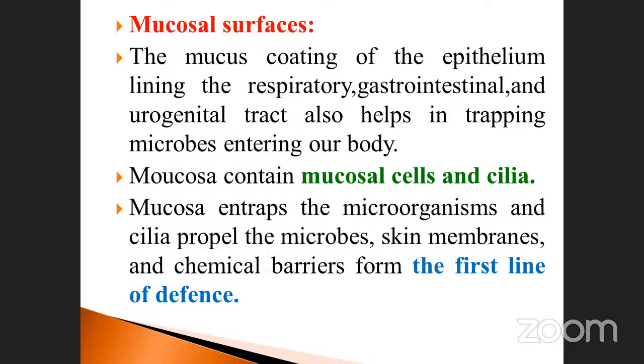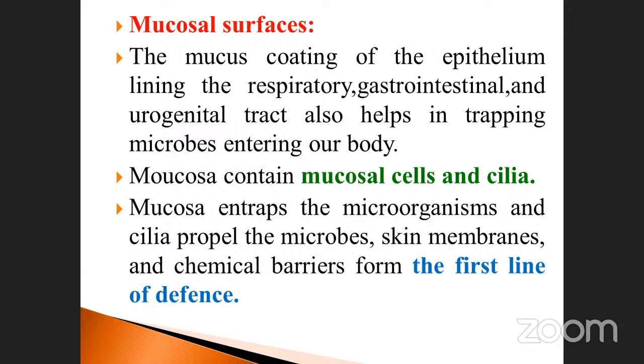The gastrointestinal tract also has a mucous membrane. Already we studied that. And the urogenital, urinary and genital tract, already in our level. It has a mucosal surface. They will not allow the microorganism easily; they attract the microorganism onto their surface. Mucous membrane is just like a semi-solid, gel-like structure. The mucosa contains mucosal cells and cilia. The mucosa entraps the microorganism, and cilia propel the microbes.